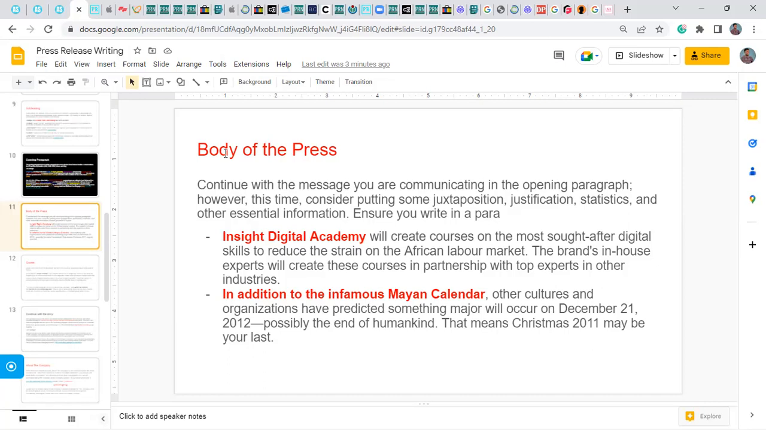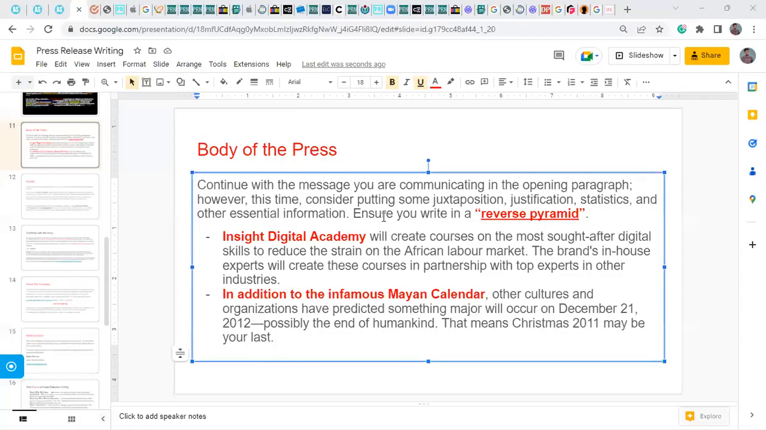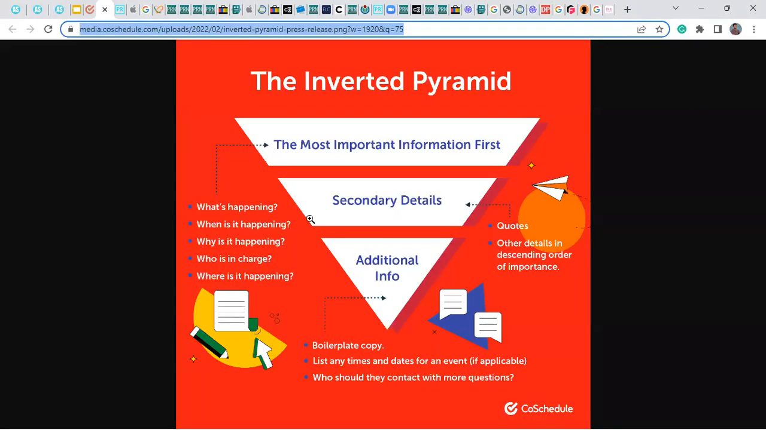The body of the press release continues with the message you are communicating in the opening paragraph. However, this time, consider putting in some juxtaposition, justification, statistics, and other essential information. Ensure you write in reverse pyramid. This is what reverse pyramid means.